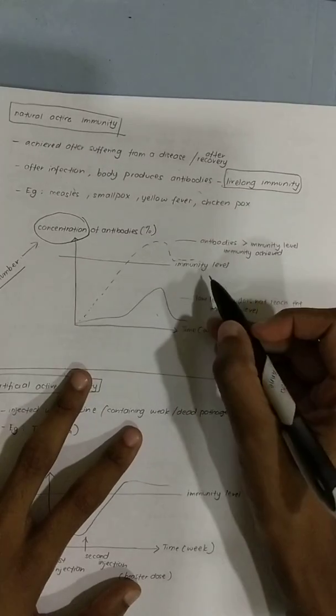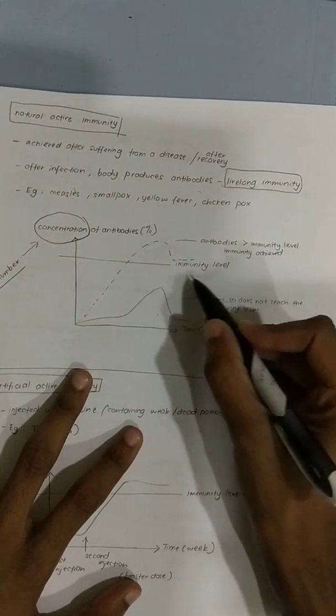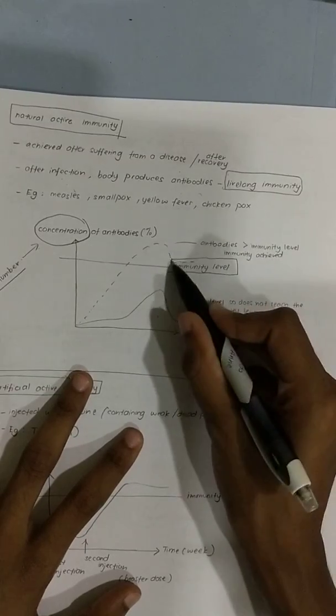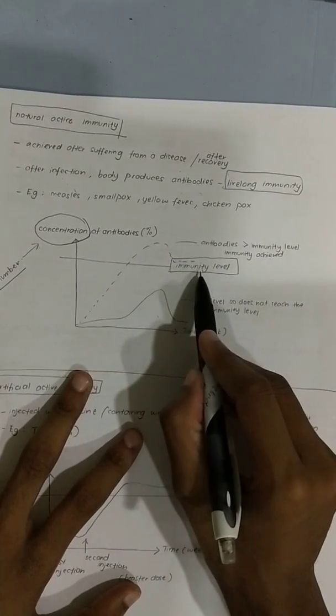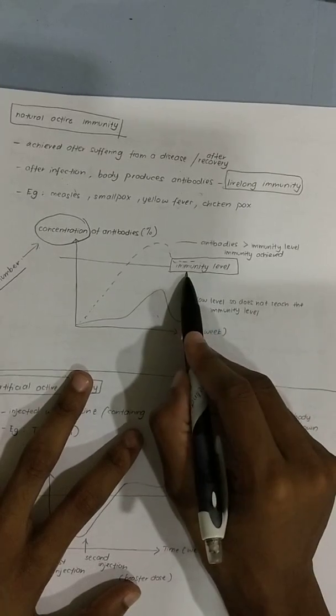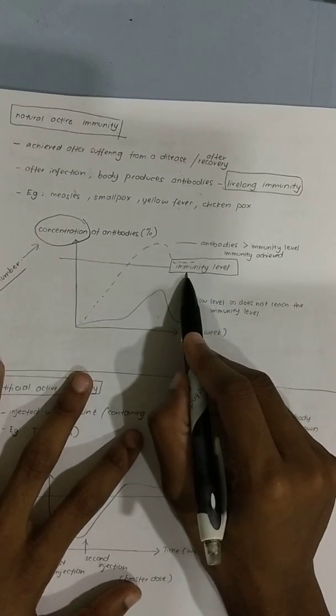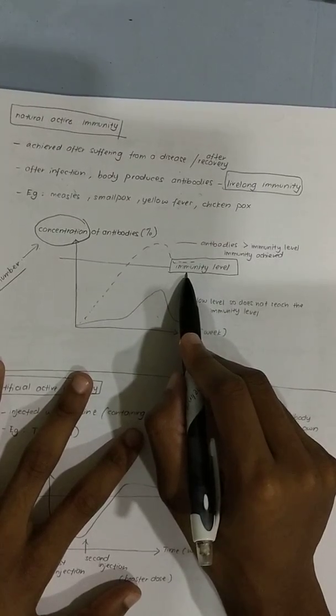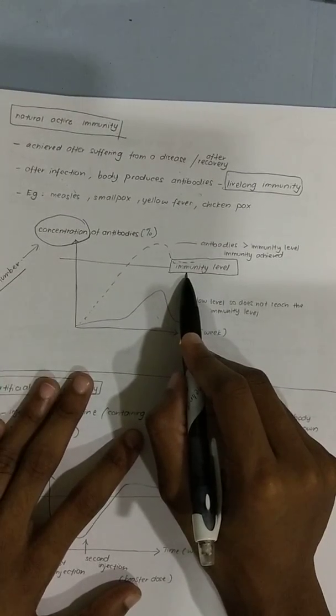Alright. Now, what does this mean? Immunity level. Immunity level is the important part here. Why is there a line telling us this line refers to the immunity level? Immunity means the ability of your body to resist the pathogen before being infected.